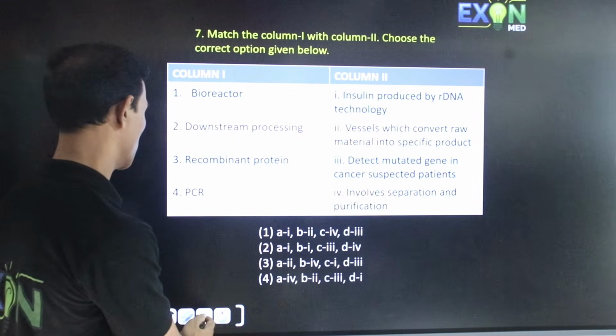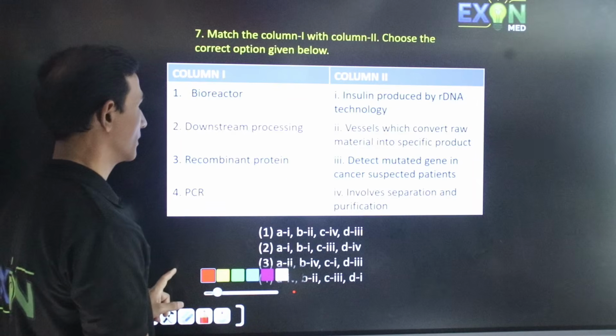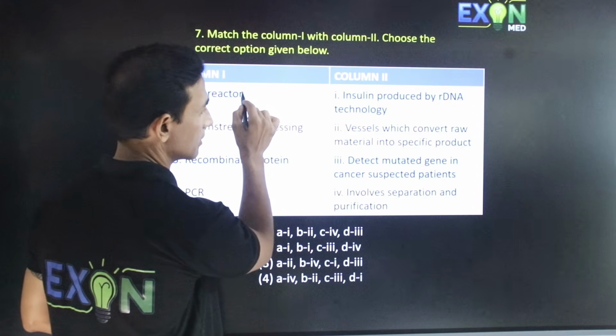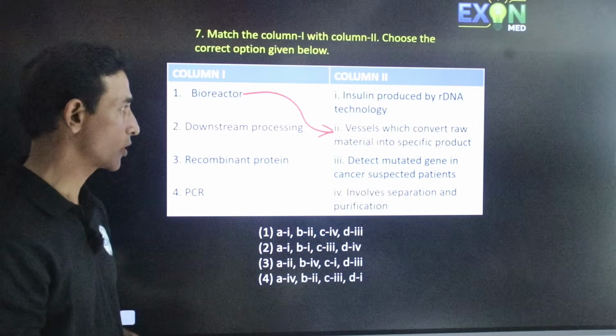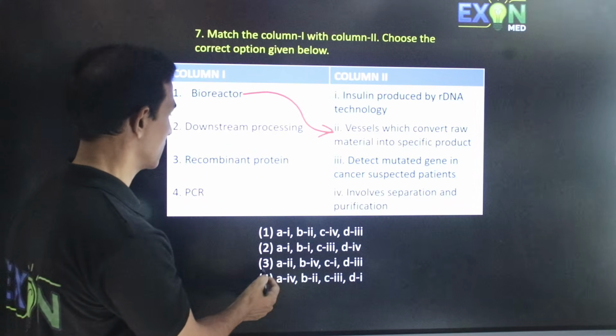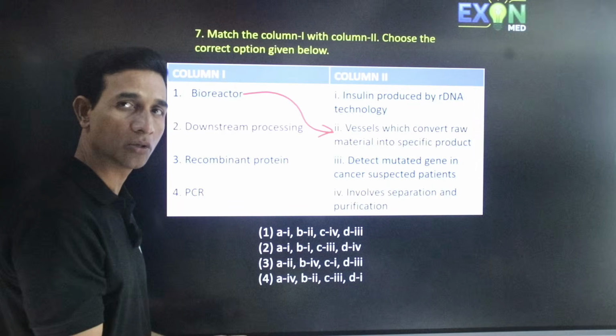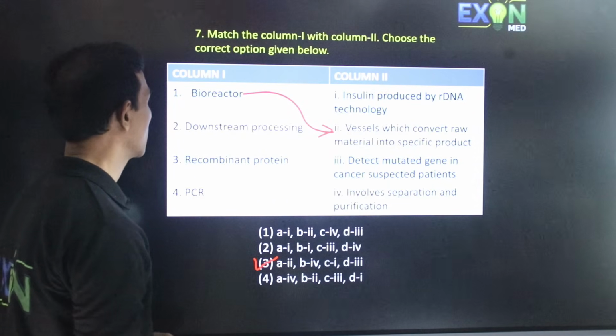So next question, column 1, column 2. Bioreactor. A bioreactor is a vessel which converts raw material into a specific product. Try to find out the answer. They have given very easy options here, if you know only one, you can easily find out. So that is 3.